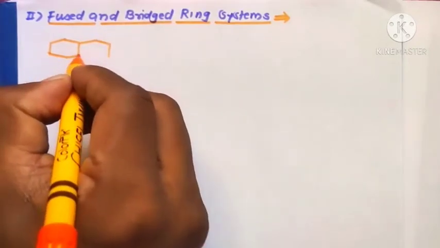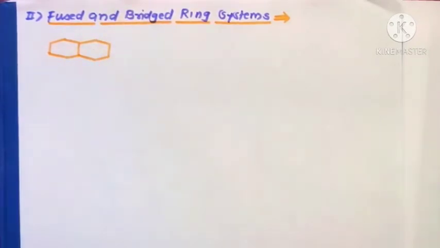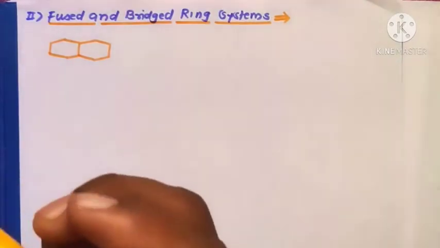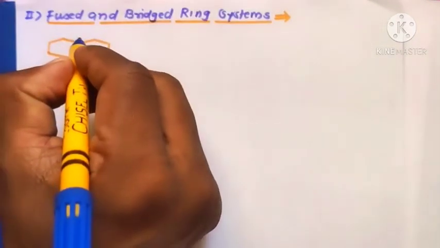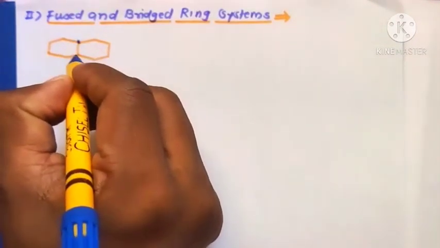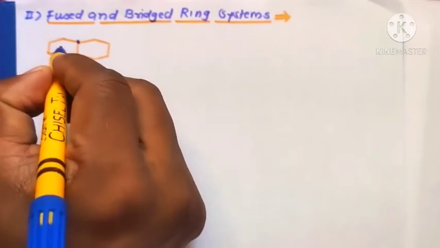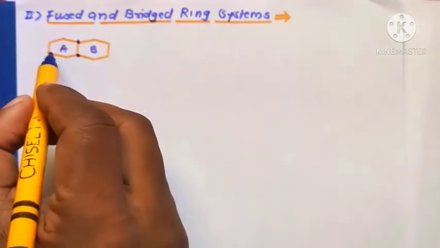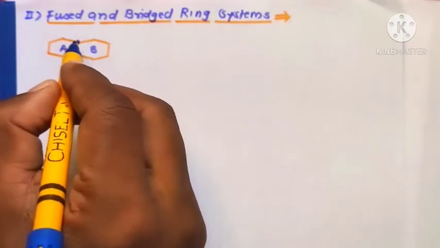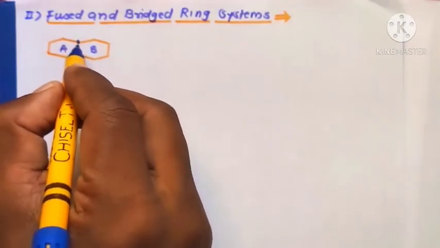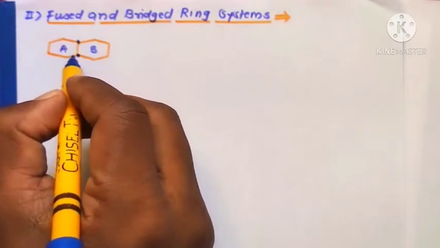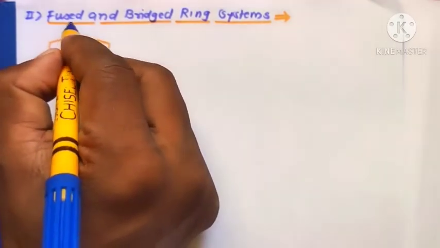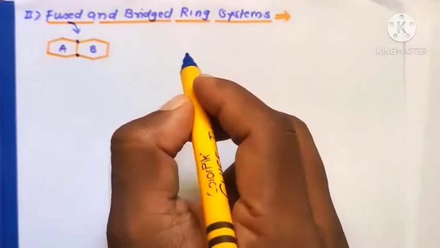The two cyclic molecules are joined together by two common carbon atoms. These are the common carbon atoms for ring A and ring B. That means ring A and ring B are joined together by two common carbon atoms. This system is known as a fused ring system.